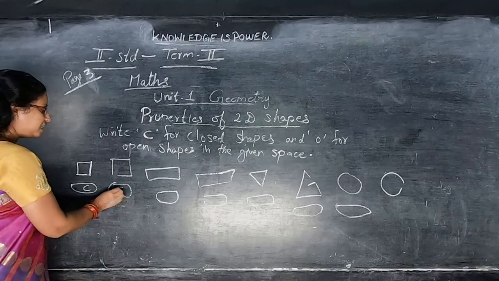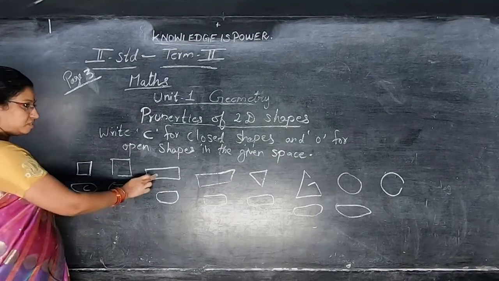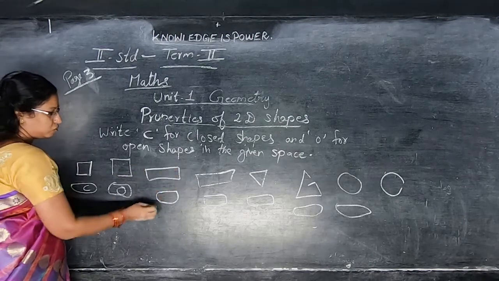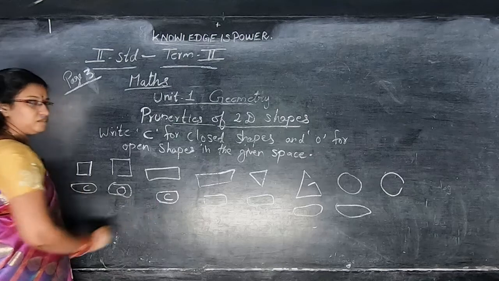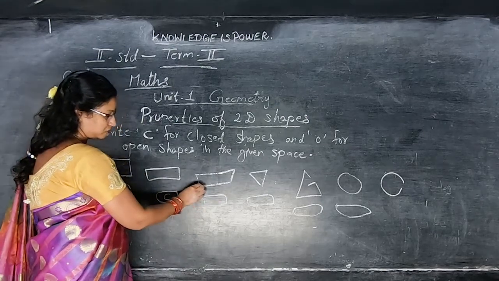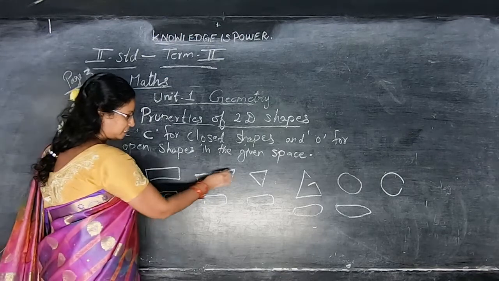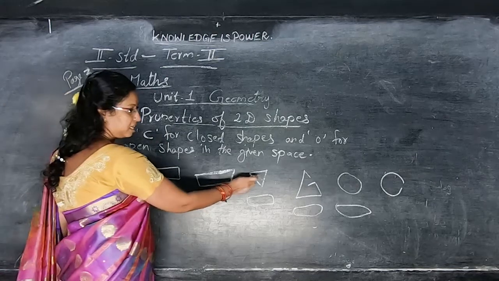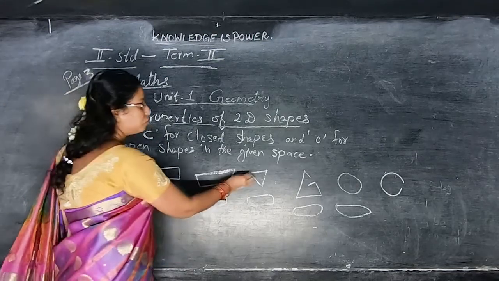So you should write O here. This one, fully closed, no space. So write C. See here also, fully closed. C, closed. See here also, fully closed, no space.